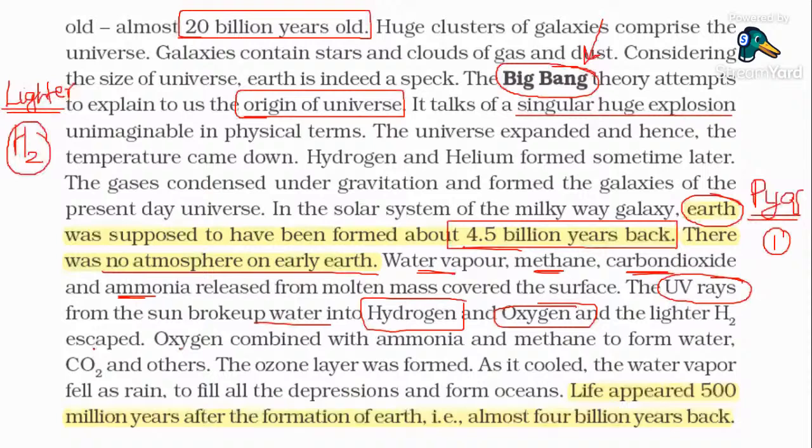Whereas oxygen combines with ammonia and methane to form water, carbon dioxide, and other molecular compounds. This is again a previous year question: life appeared 500 million years ago. PYQ number 2.